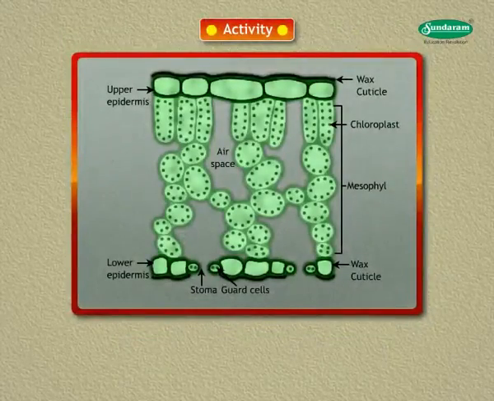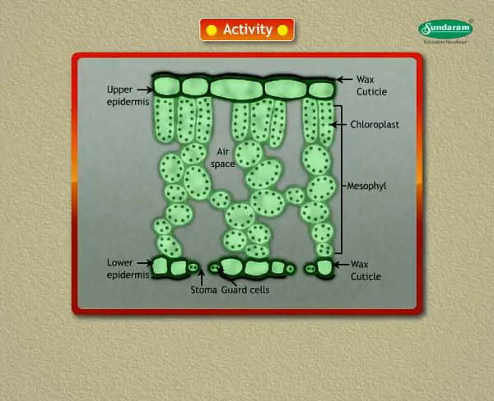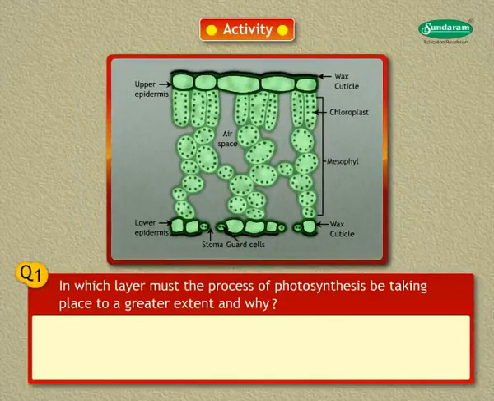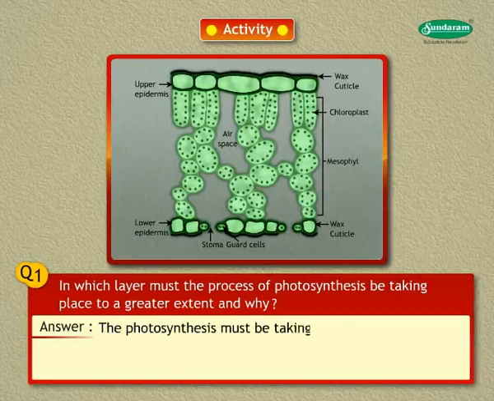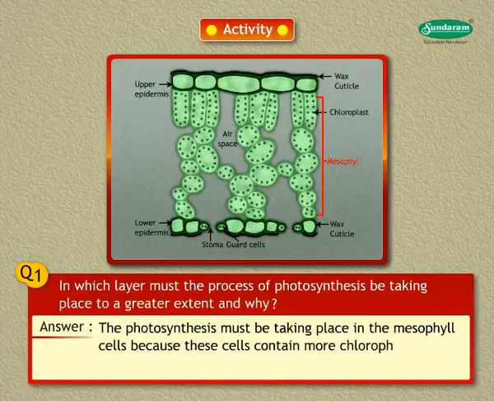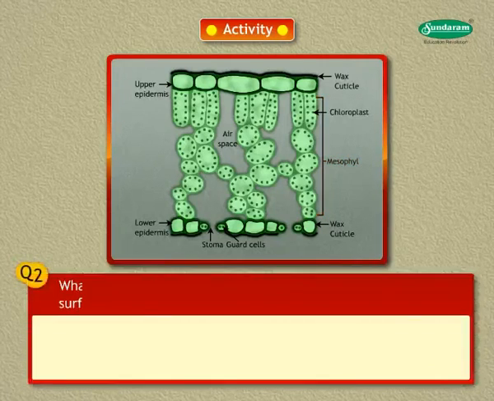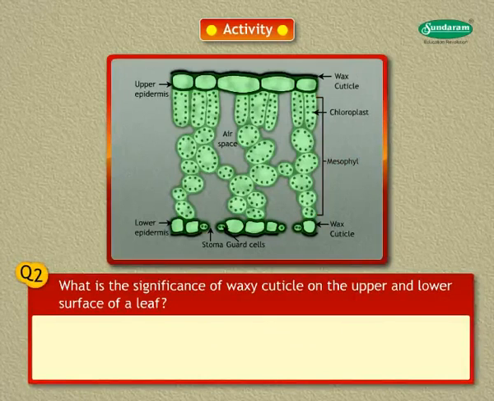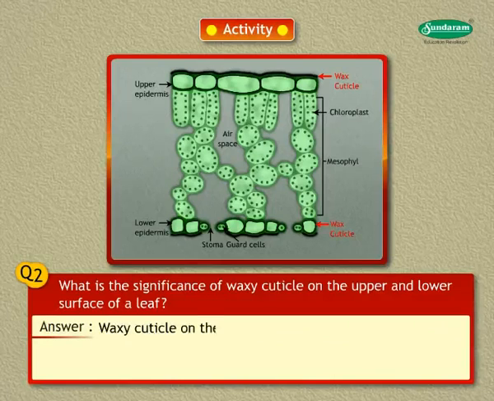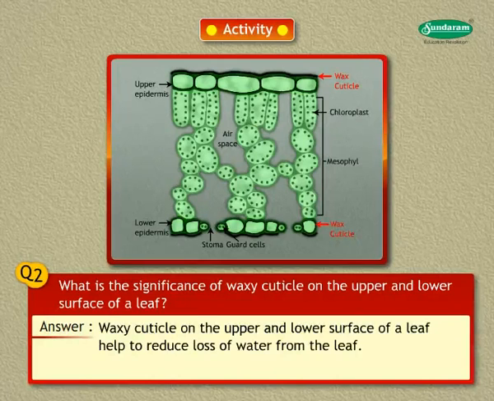Look at this activity. Observe the given diagram of a cross-section of a leaf as seen under the microscope. In which layer must the process of photosynthesis be taking place to a greater extent, and why? The photosynthesis must be taking place in the mesophyll cells because these cells contain more chlorophyll. Think over it. What is the significance of the waxy cuticle on the upper and lower surface of a leaf? Waxy cuticle on the upper and lower surface of a leaf helps to reduce loss of water from the leaf.